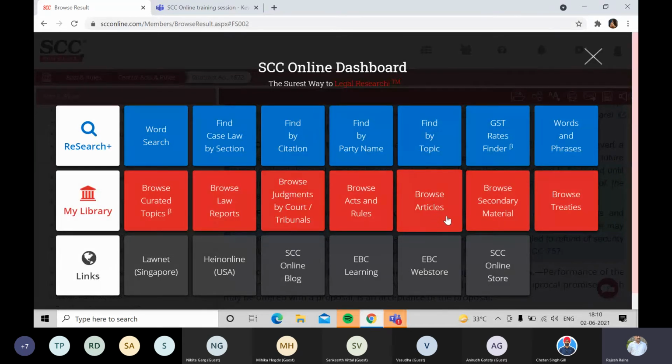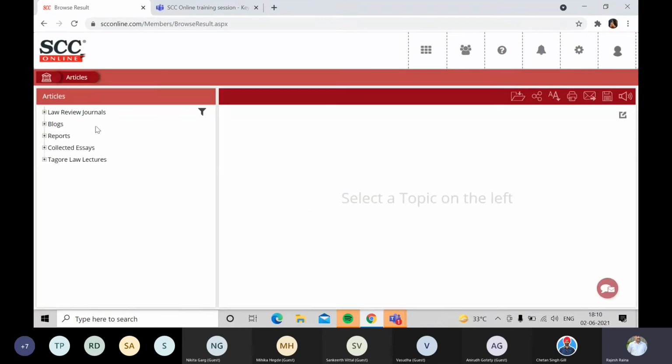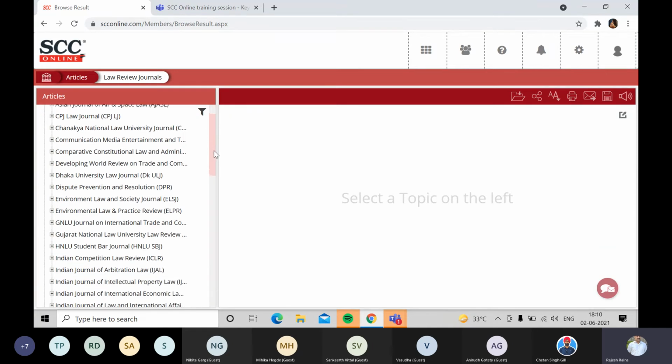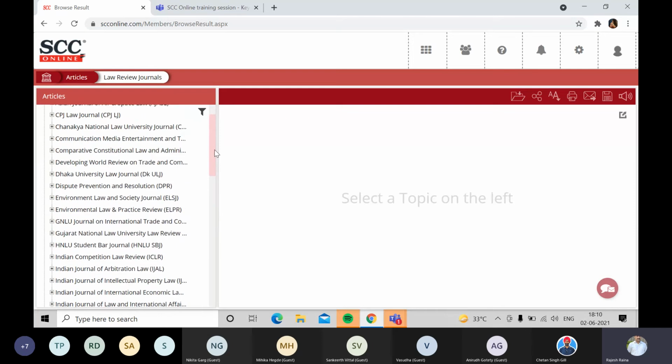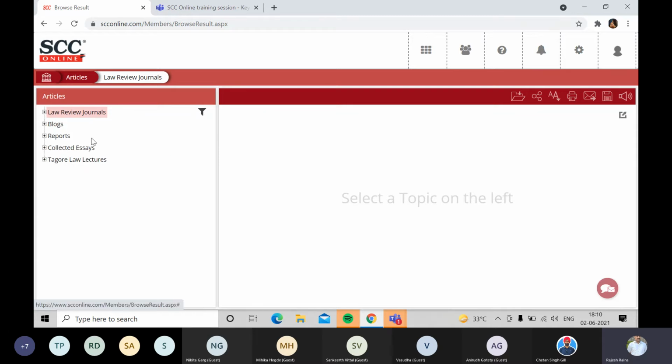Also, you have these various other options like browse articles and secondary material. You have the law review journals from leading institutions, like leading national law universities and all. So all these articles can be read over here. As you can see the list over here, a legal law journal and Indian Journal of Arbitration and all that. And if you have a specific topic in mind, you can filter it out using the filter option. It also has some Tagore Law lectures series and collected essays and blogs details, which I'll show you in the microblogging site that we have.